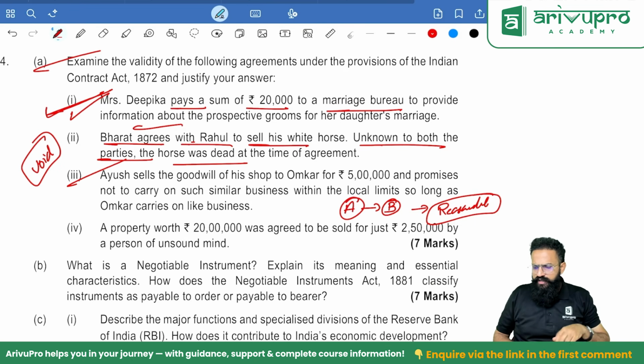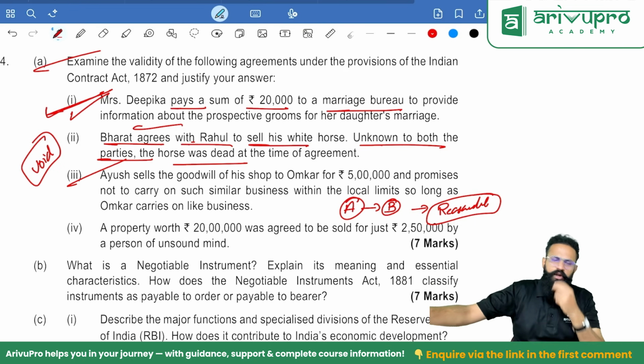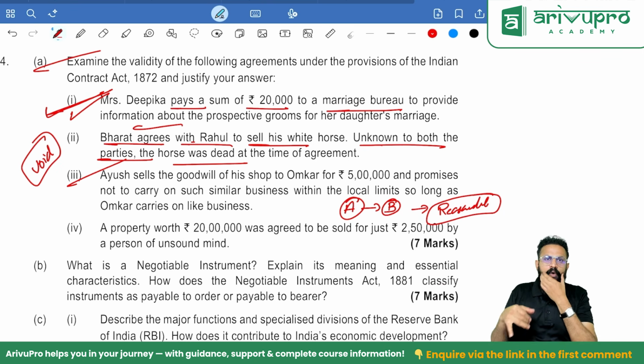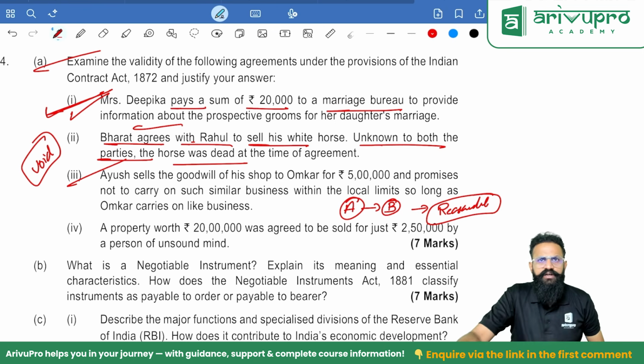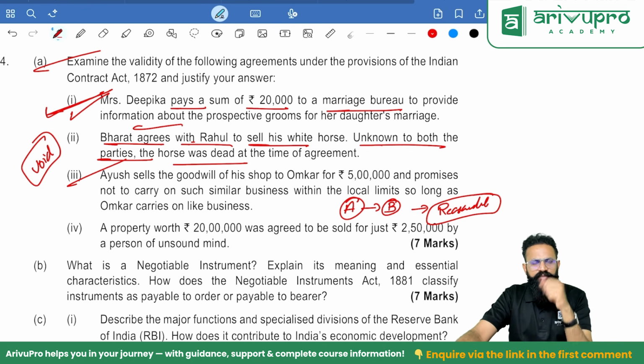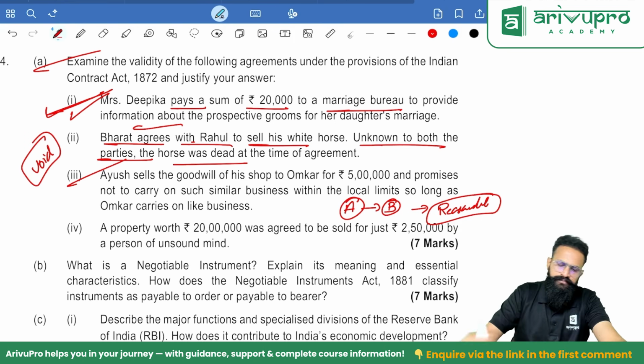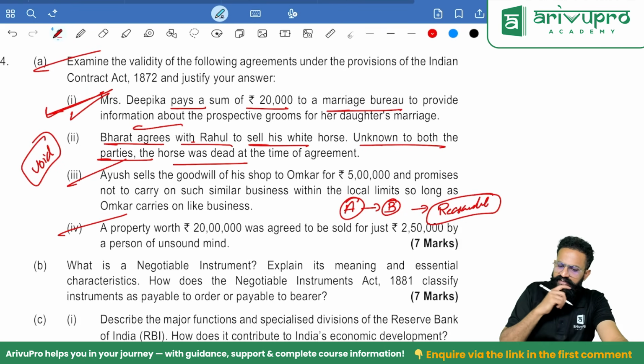So in this case, what are they telling you? You cannot carry on a competing business in the local area. What if I go a little far, can I do it? Yes, I can. They are not restricting me forever or from everywhere. It is only from a particular place. It is valid.